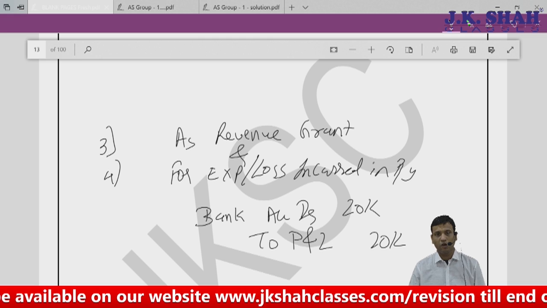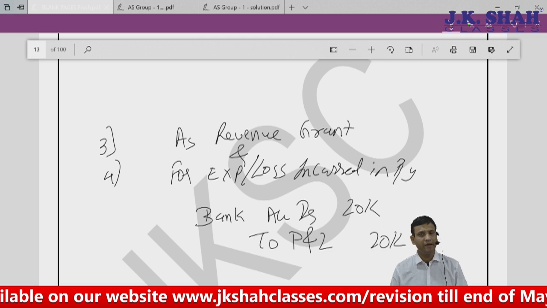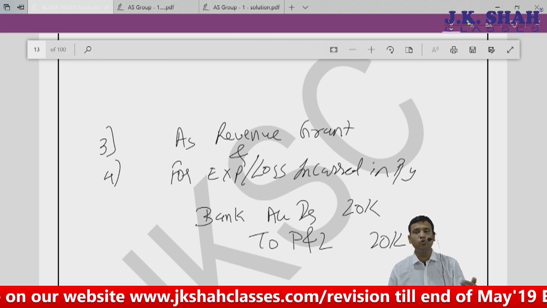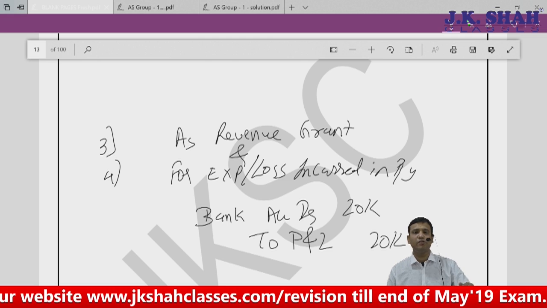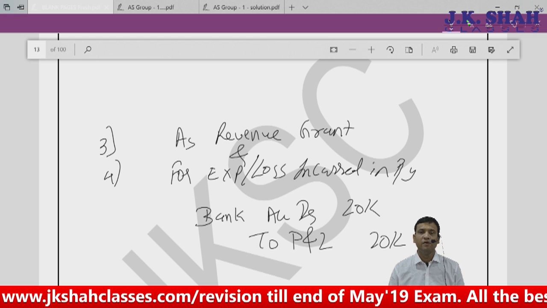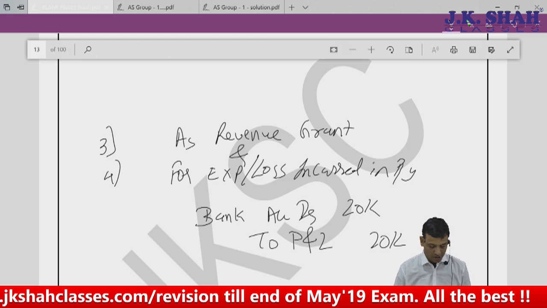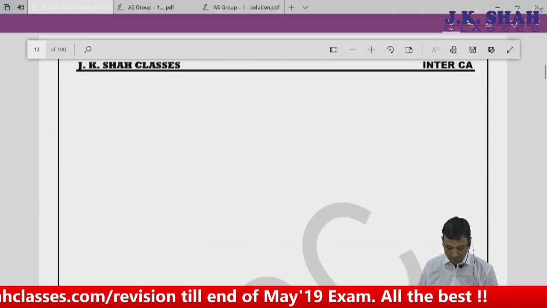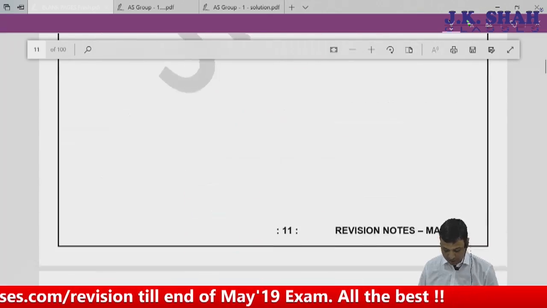I am writing profit and loss just to give you an overall idea. Being a revision lecture, you can have two-tier journal entries. The first entry, bank account debit to government grant received. Second entry, government grant received account debit to profit and loss account. So this is where we have completed our 4 areas of monetary grant.